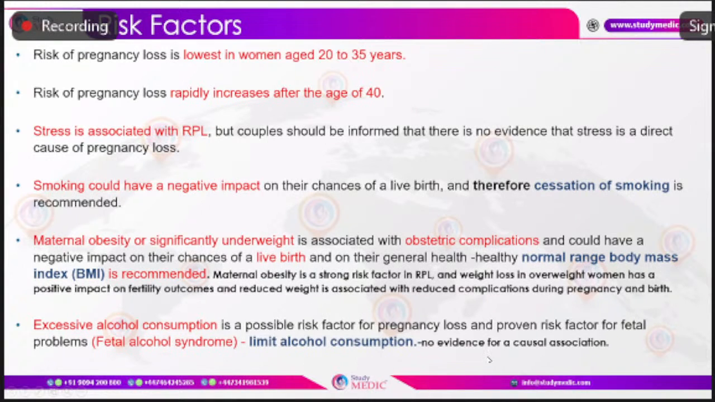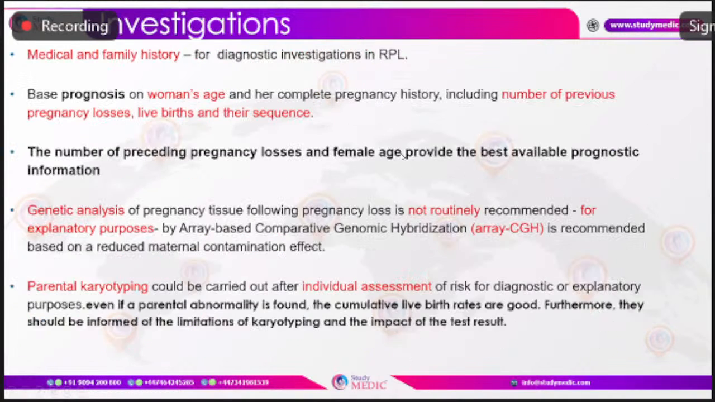What about excessive alcohol consumption? It's a possible risk factor, and more than its effect on recurrent pregnancy loss, it causes fetal alcohol syndrome. Fetal alcohol syndrome has several structural defects and cognitive impairment. Alcohol consumption was not found to have a causal association with pregnancy loss, but overall it worsens the pregnancy outcome. And there is no lower limit for alcohol consumption. It is always advisable to avoid alcohol consumption during pregnancy.